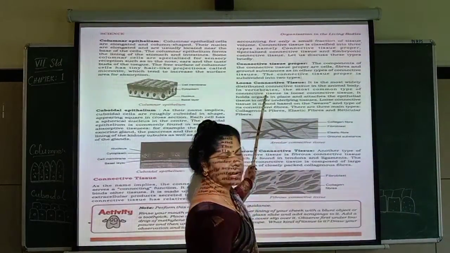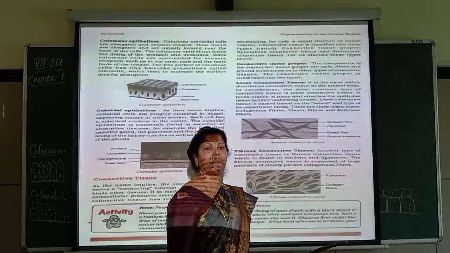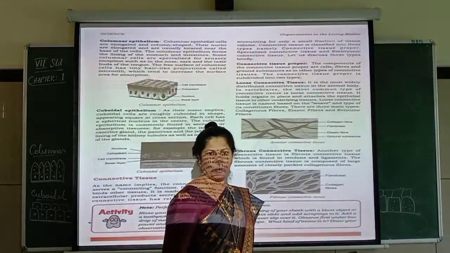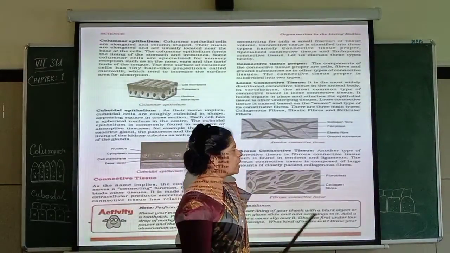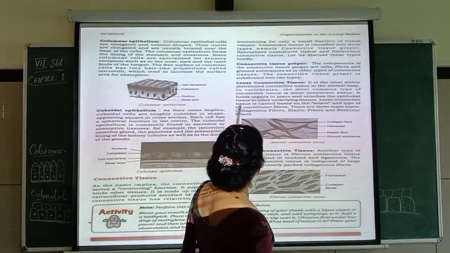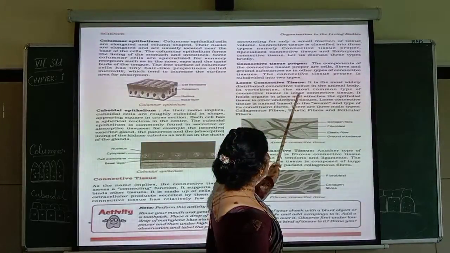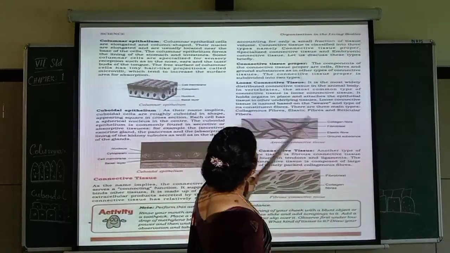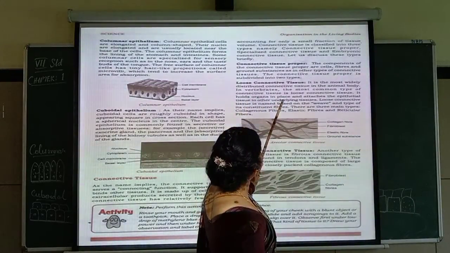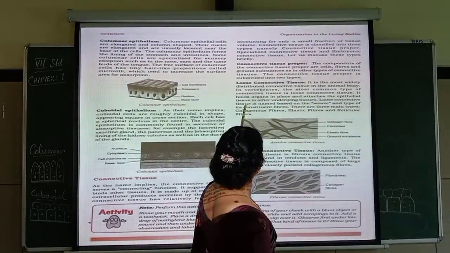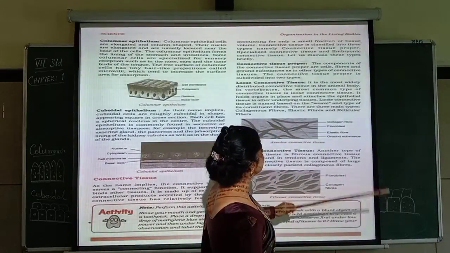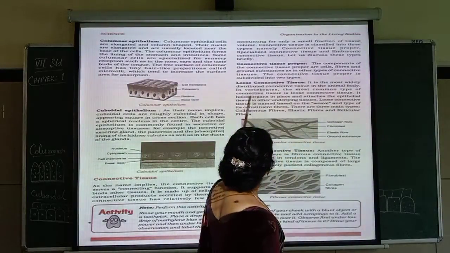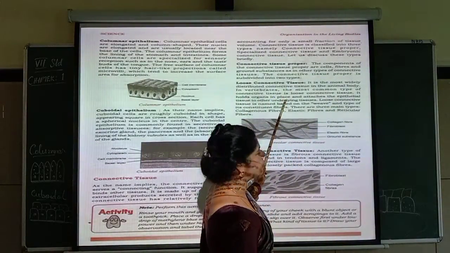In vertebrates, vertebrates means the organisms which have a backbone. We have a backbone, right? All higher animals have a backbone. The same way other animals also have a backbone. In vertebrates, the most common type of connective tissue is loose connective tissue. It holds organs in place and attaches the epithelial tissue to other underlying tissues. So what is the work of this loose connective tissue? It holds organs in place.